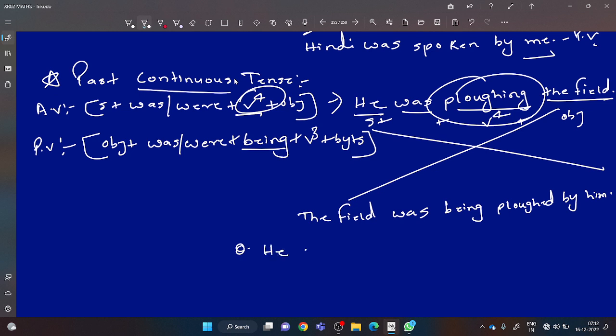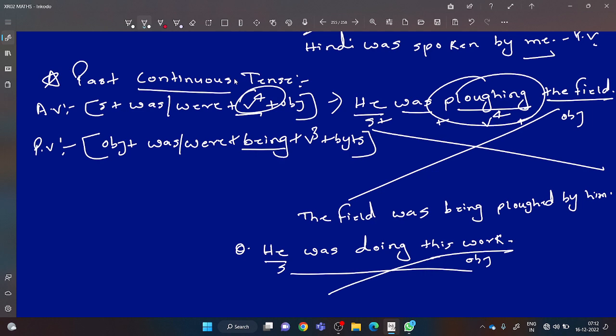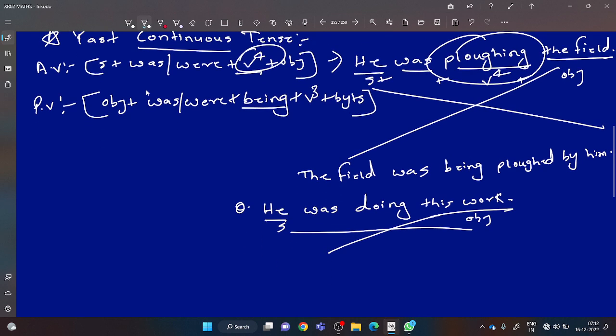He was doing this work. He is subject. This work is an object. You will use cross method. Solve with me, everyone. Take your pen and paper also. At first, this work. Which tense this is in? Past continuous.